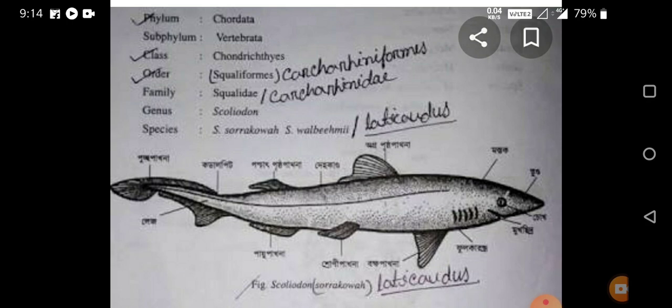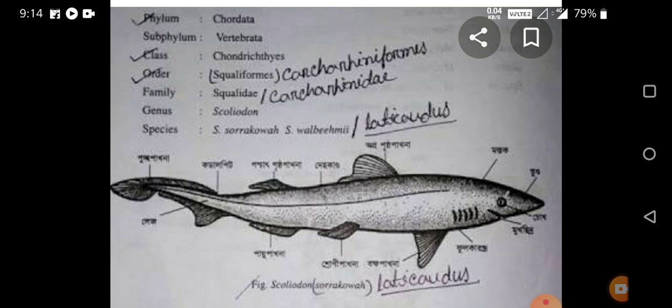The first dorsal fin is present on the dorsal side exactly opposite to the pelvic fins. It is triangular in shape, large in size compared to the second dorsal fin, and supported by fin rays. The second dorsal fin is also triangular but much smaller than the first dorsal fin. It is present at the base of the caudal fin, opposite to the ventral fin, and is also supported by fin rays.